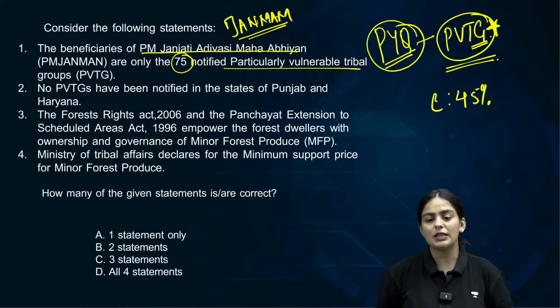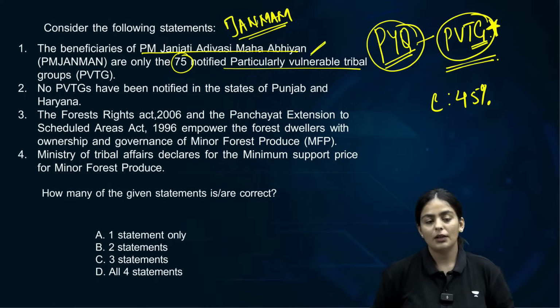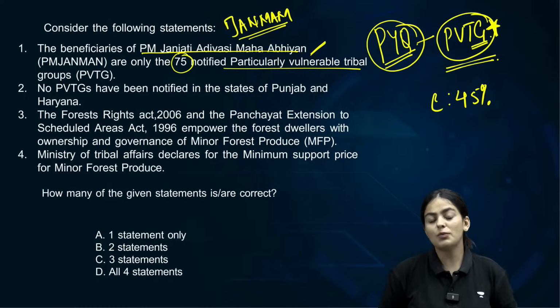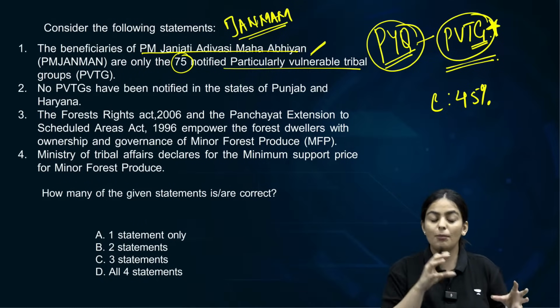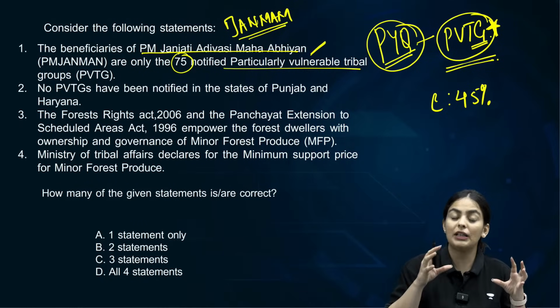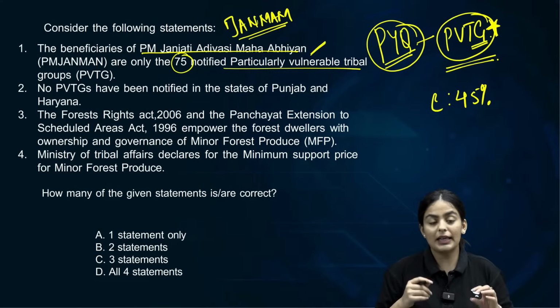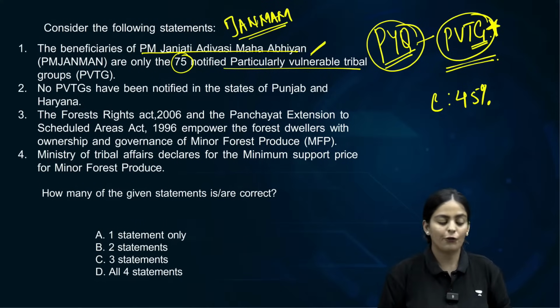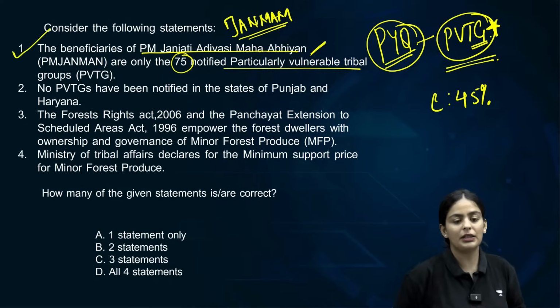What are PVTGs? PVTGs are basically the most vulnerable, the most backward in terms of development indicators amongst the tribals. So they have been recognized separately, they have been given focus separately, and therefore this particular scheme is basically only for the PVTGs. Absolutely correct. The first statement is correct.